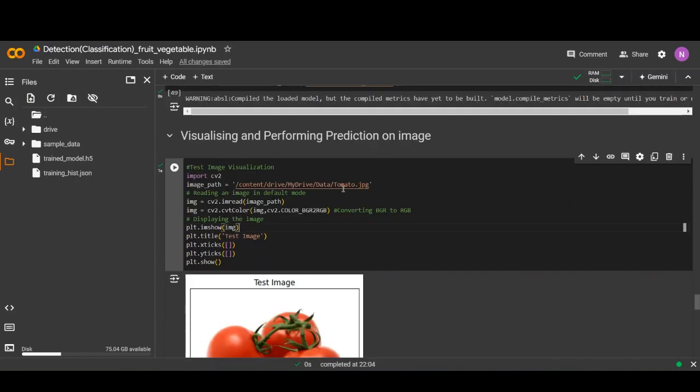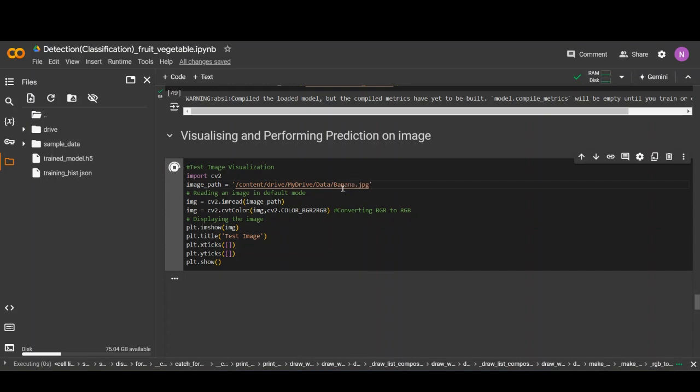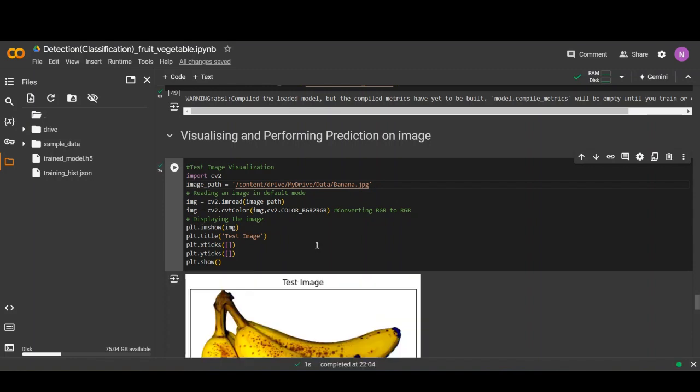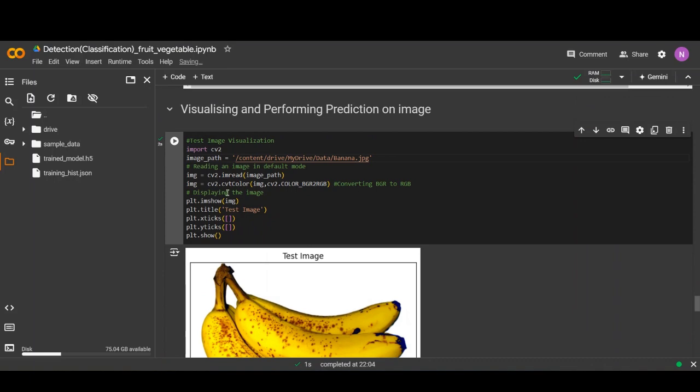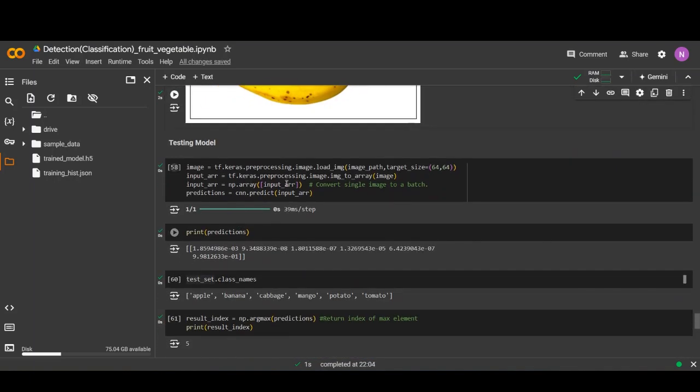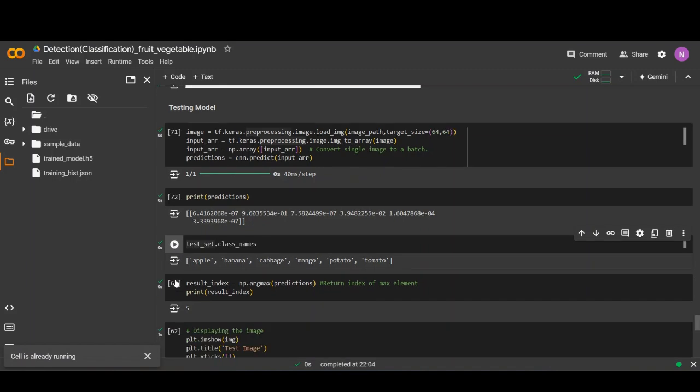We give the next image to the model, this image is a banana, which is a fruit. So check whether the model gives the accurate answer or not. It is a banana image, and we give it to the model. Next, run the code, print predictions and test dot class names.